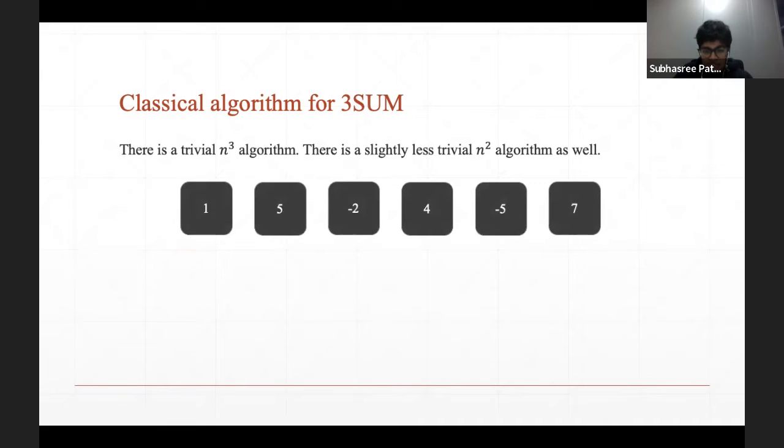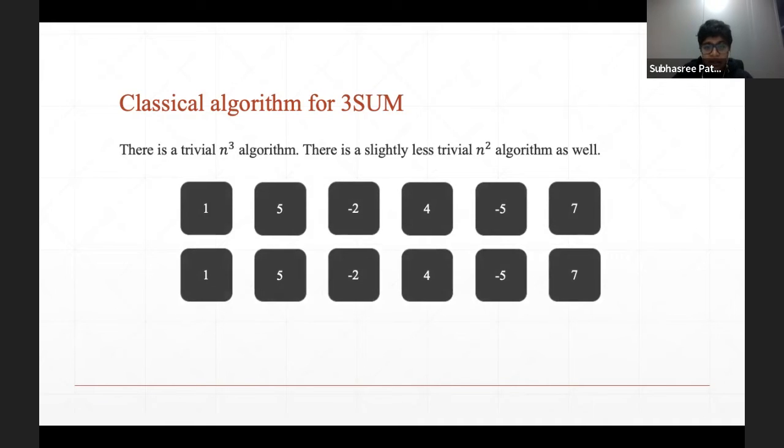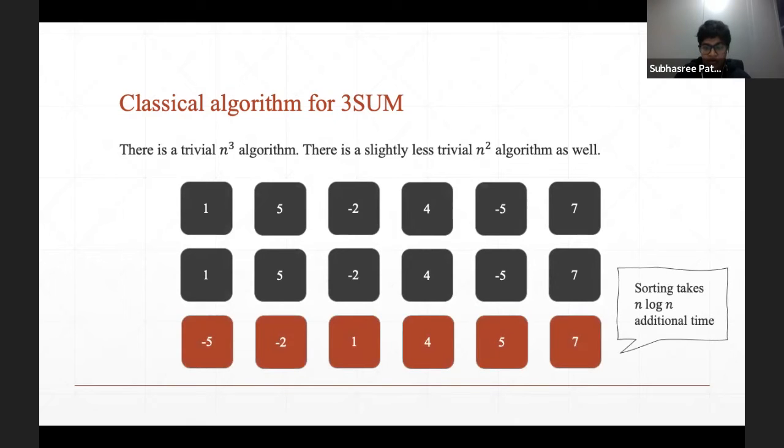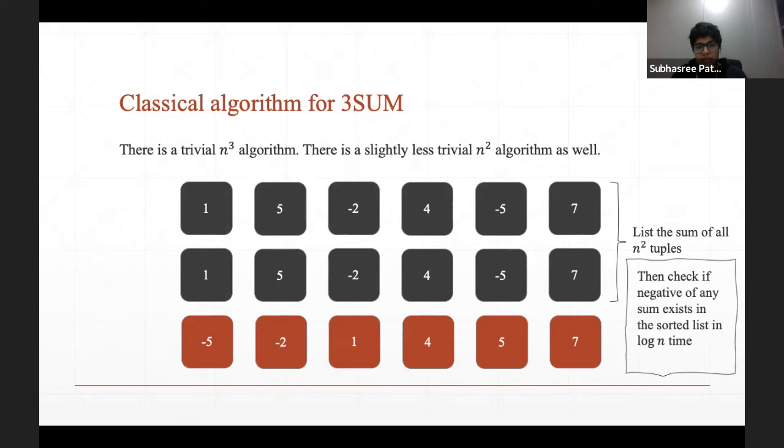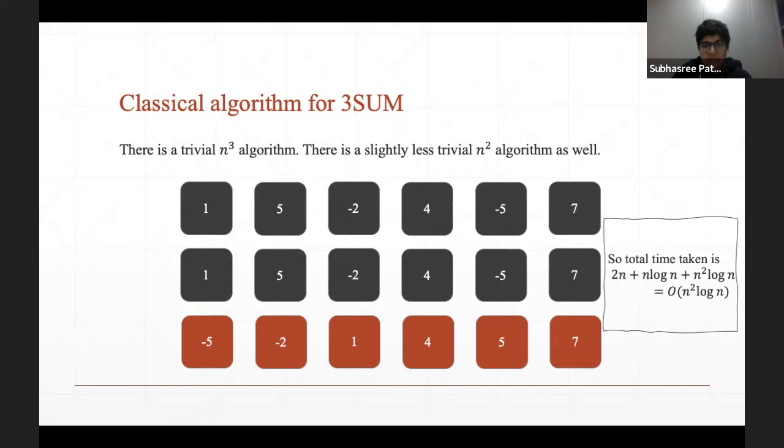So you have this input to three-sum, you make a copy of it, and then you make a third copy, which is sorted, okay? Now that takes you order n log n time to do. And now you go over all these n-square pairs, you see their sum and check if the sum of any of these n-square pairs exists with a negative sign in the third list. And because the third list is sorted, that gives you an overhead factor of log n, which means you can solve this entire three-sum problem in n-square log n time, okay?